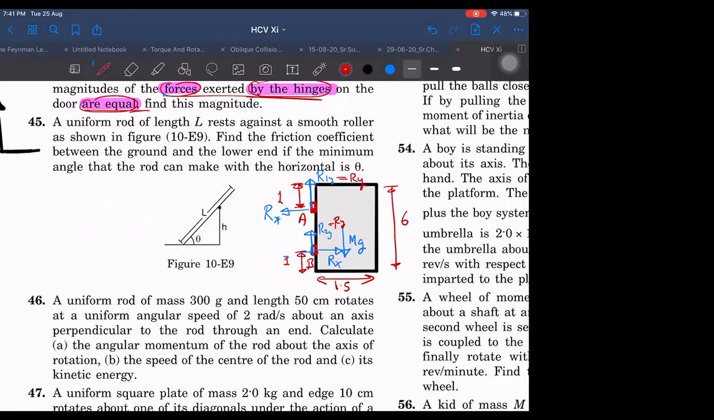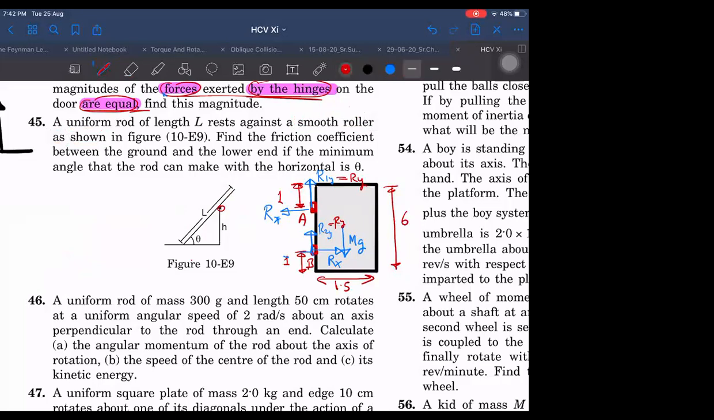Somebody was asking why normal is this side only. Normal has to be perpendicular to the rod. And why is friction zero? Because they are saying here, read once: smooth roller, as shown. They have given a smooth roller, so there cannot be any friction. Even if he gives just roller and does not mention smooth, I would have taken friction on that side to be zero.